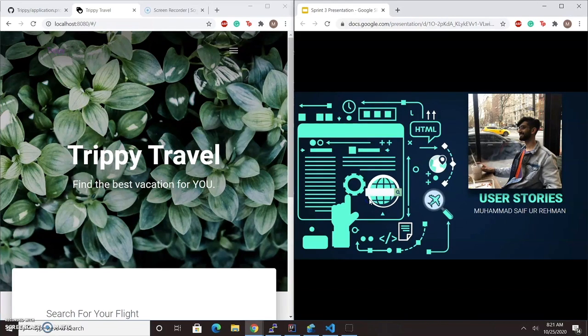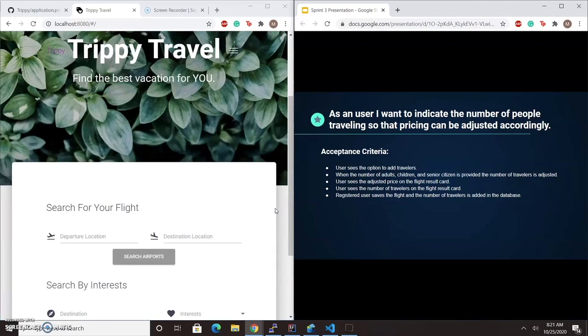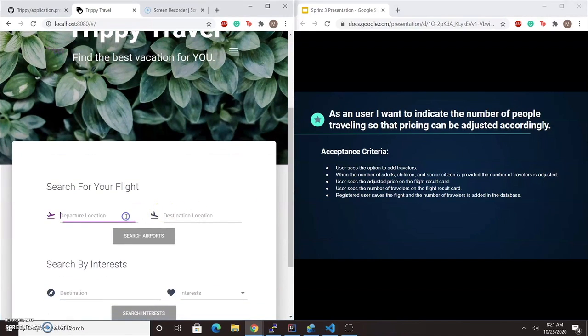Hello, this is Mohammed Rahman, and these are my user stories for sprint number 3. As a user, I want to indicate the number of people traveling so that the pricing can be adjusted accordingly. So we are logged in right now. We will put in the airport.